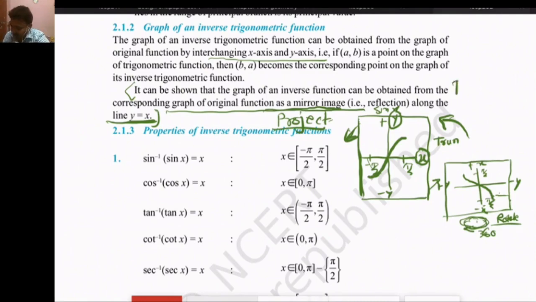First, turn 90 degrees in the anti-clockwise direction. Second, rotate 180 degrees. Then the face which will be on the upper side, the front side, will be the inverse of this function.